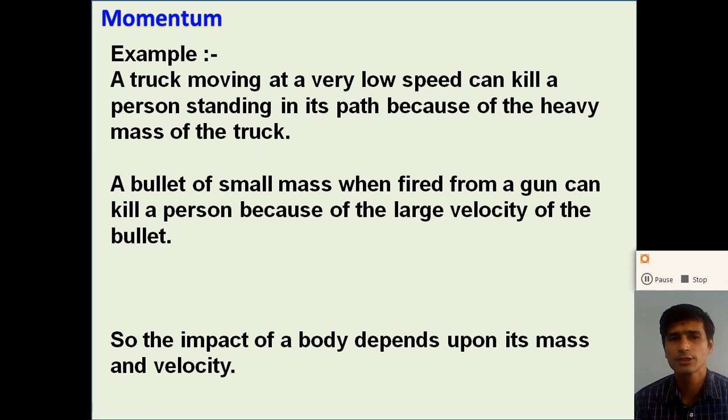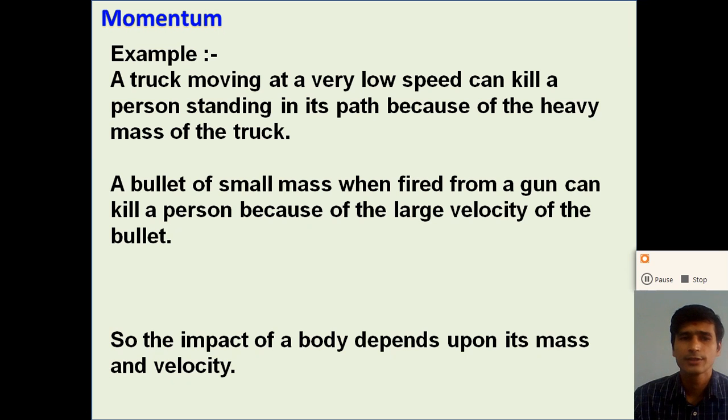The truck has a very high mass, so it has a very large amount of momentum even at low speed. Here the velocity of the truck is low, but the mass of the truck is very heavy, right? So its momentum is high, and so it will kill the person.